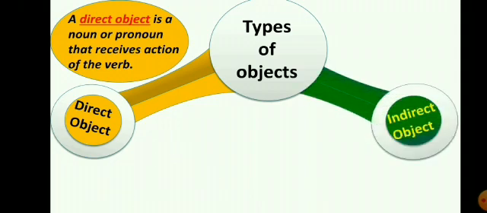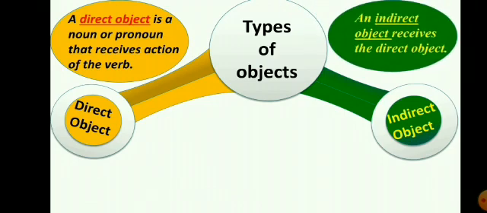Now come to the indirect object. What is an indirect object? An indirect object is one that receives the direct object.